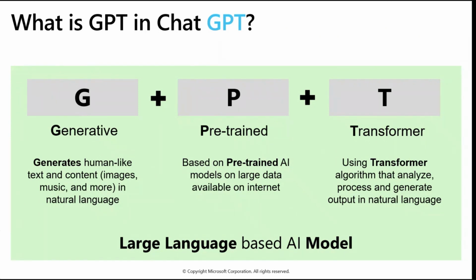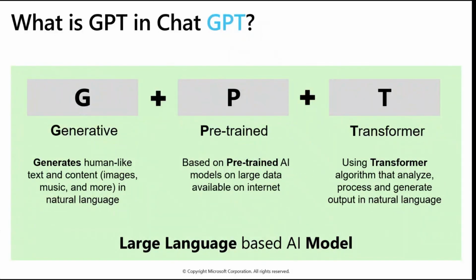As I told you, any AI model uses an algorithm to process and analyze the data. In a similar way, ChatGPT uses an algorithm called transformer. This is not a new word. Anyone from a data scientist or data analyst background might have heard about this algorithm. Transformer basically uses deep learning or machine learning capabilities in the background to analyze the data, process the data, and generate the output in natural language. So this is the whole meaning of GPT in ChatGPT: G for generative, P for pre-trained, and T for transformer.